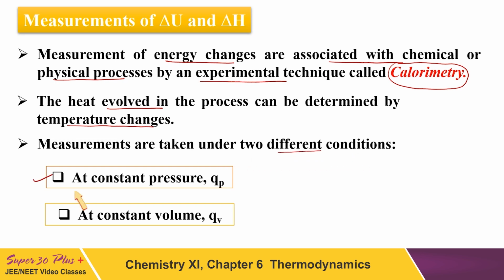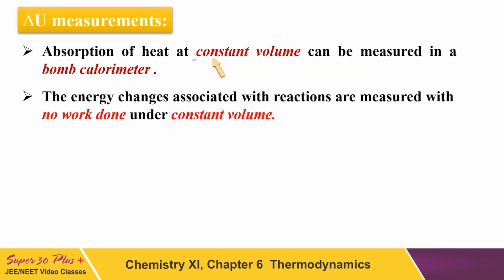Number one, we do it at constant pressure, keeping the pressure of the system constant, and we call it QP. QP is the heat measured at constant pressure, and simultaneously we also calculate at constant volume. Constant volume stands for where volume is constant, QV. Absorption of heat at constant volume can be measured in a device called a bomb calorimeter.